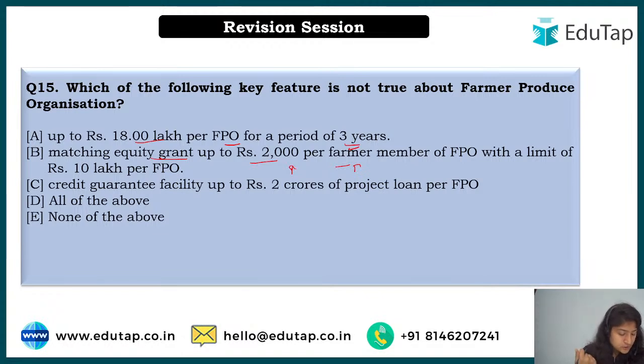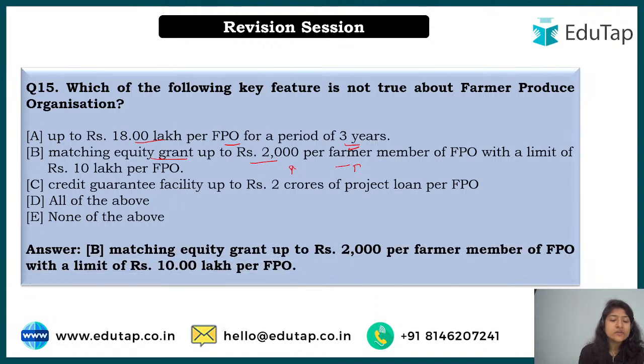So Nilesh says E, Rishabh says B, Ravi says E, Tarun says E. That is none of the above. No, but the correct answer over here is option number B because the cap is 15 lakh and not 10 lakh. I purposely added 10 lakh because most of you may get confused, since in some of the schemes it has been 10 lakh. Specifically, I'm talking about PM Formalization, right? So here 15 lakh is the correct answer, and that is why option number 2 is not true for the farmers producer organization. So I hope you liked today's session.